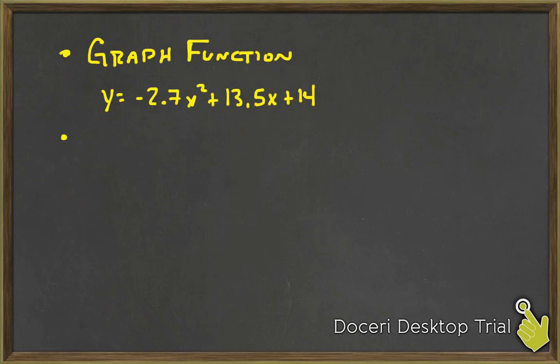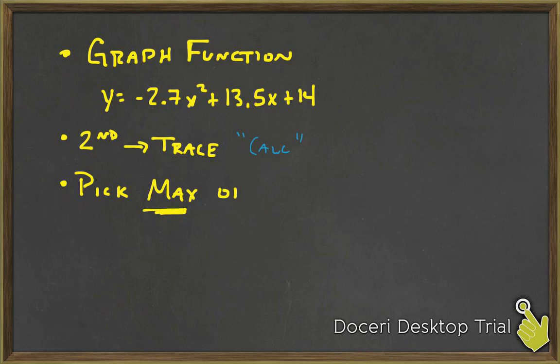The next thing you want to do after that, and you should definitely write these steps in your notes so you have them tomorrow, is push the second button, and then push the trace button, because up above that it says calculate or calc. Depending on the function, you want to pick either maximum, which is what we're looking for in this case, or minimum. There are some problems where you're looking for the minimum, but in this case you want to pick maximum.